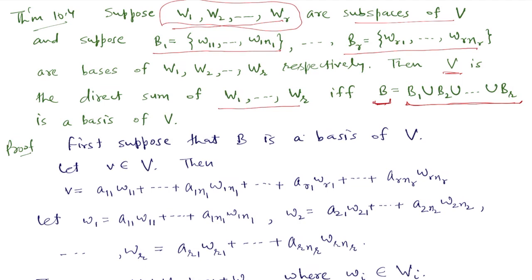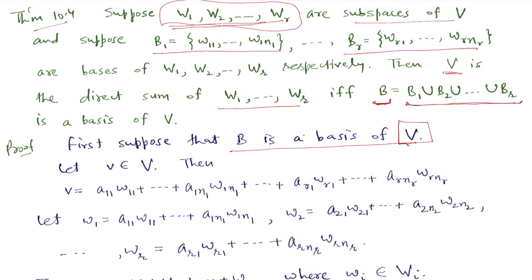This is an if and only if result. So first suppose that B is a basis of V. We have to show that V is the direct sum of W1, W2, ..., Wr. For this we have to show that every vector in V can be written as a sum of vectors in W1, W2, ..., Wr, and that representation is unique.